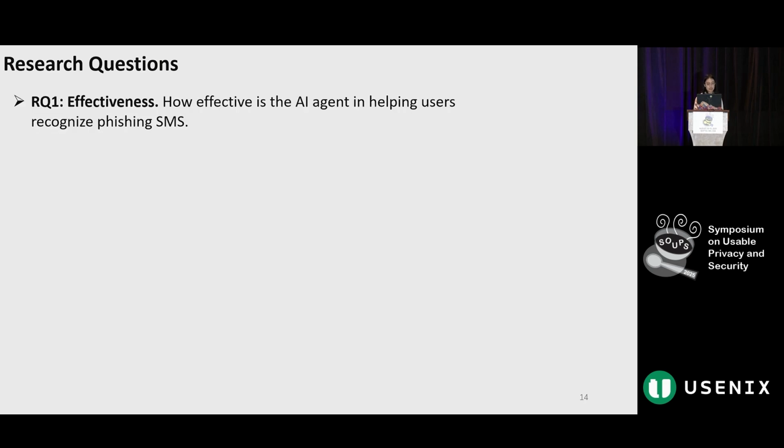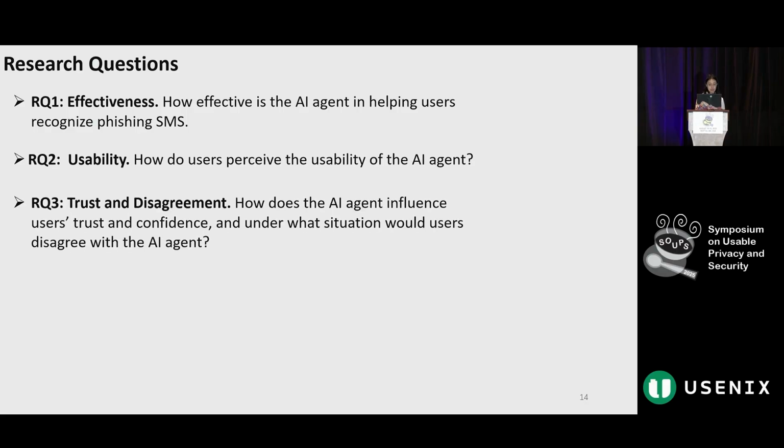To evaluate how people interact with our system, we designed 4 research questions. First, how effective is the AI agent in helping users recognize phishing SMS? Second, how do users perceive the usability of this AI agent? Third, how does the AI agent influence users' trust in AI and their self-confidence in detecting phishing messages? And under what situation would users disagree with the AI agent? And last, how do users respond to the AI agent's mistakes?